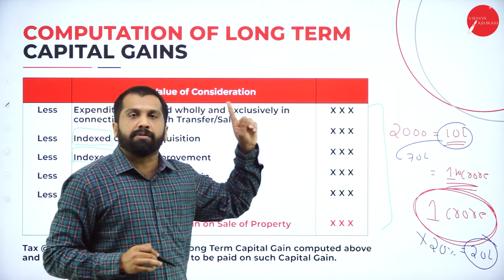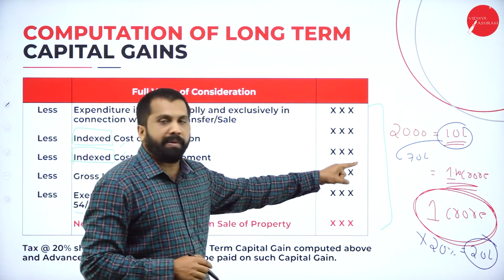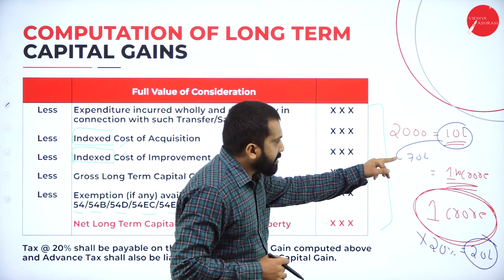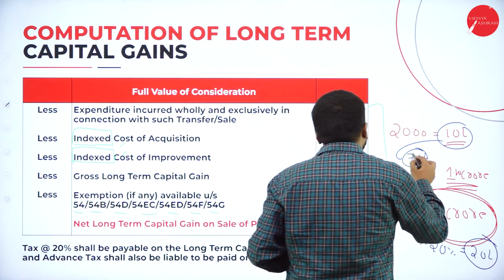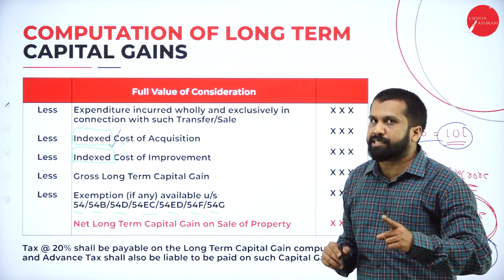Your 10 lakh of 2000, according to the money value now, is equal to how much? 70 lakh. Now, you have to consider 70, not 10. This 70 is called the index cost. Hope you are clear what is index cost.